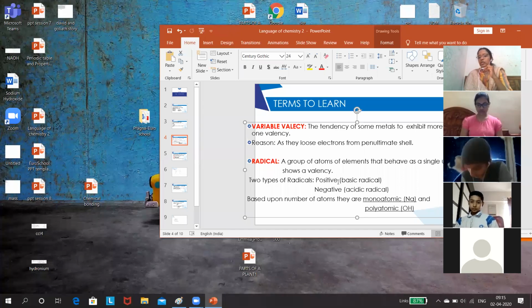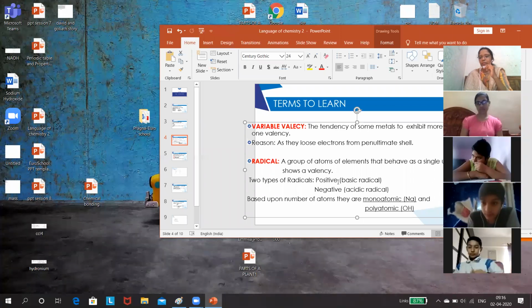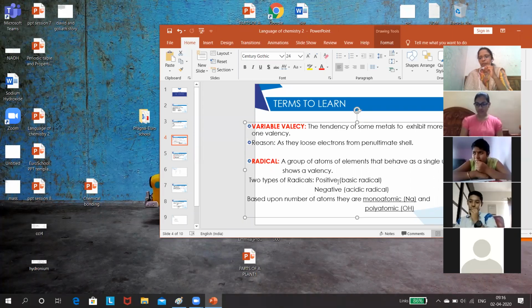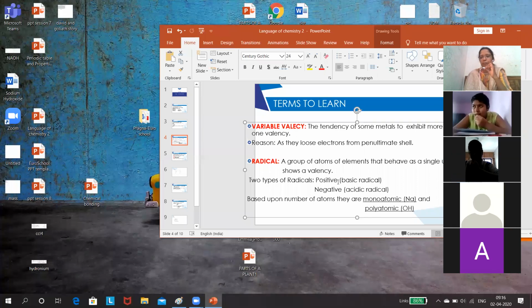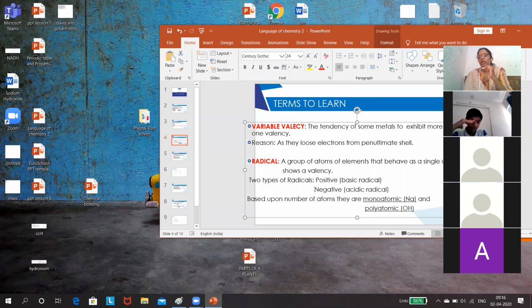Positive radicals, can you give some examples? Ammonium, very good. Hydrogen, H plus ion. Magnesium, Mg2 plus ion. Aluminium, potassium, zinc, Zn2 plus, lithium, barium, nickel, cobalt, calcium, mercury, chromium, good.